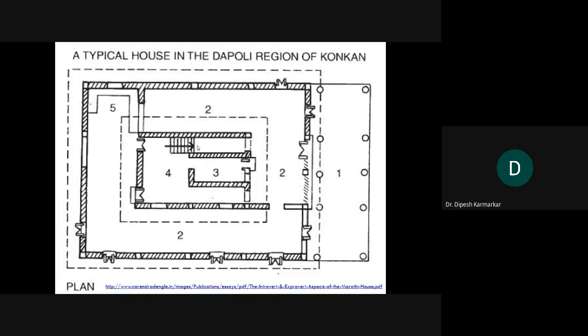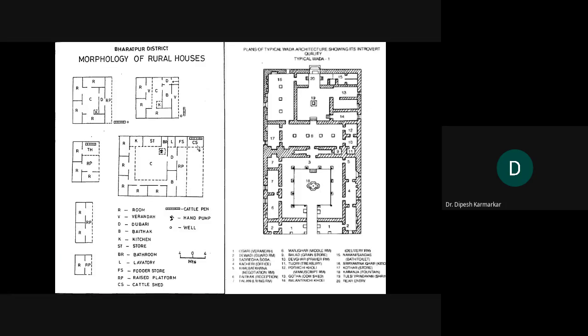So a lot of difference in North Konkan and South Konkan houses as well. Okay, this is another example of houses from northern India. The plans to the left of your side are houses in the Bharatpur district. So these are the houses in northern India, and you can see that there are different kinds of plans.